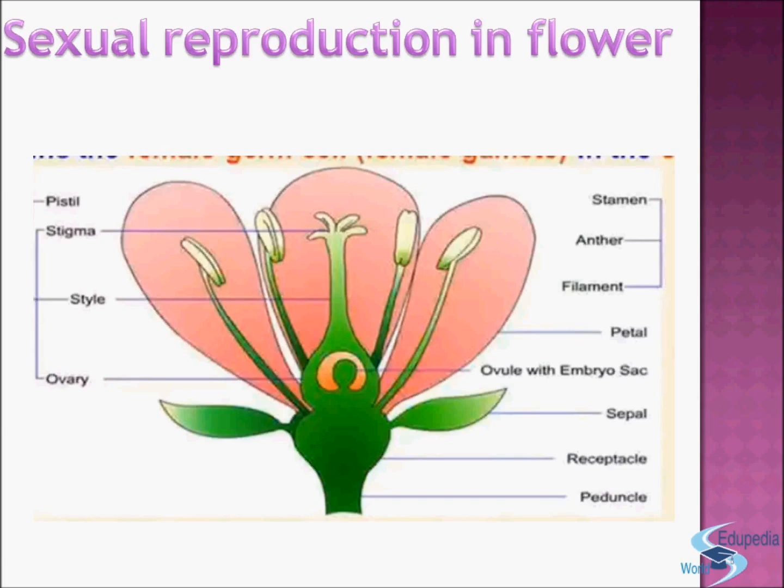And here in the figure you can see that this is the ovule with the embryo sac, this one is the sepal, and this one is the peduncle, and this part is the receptacle.